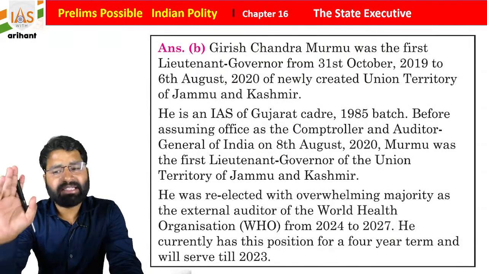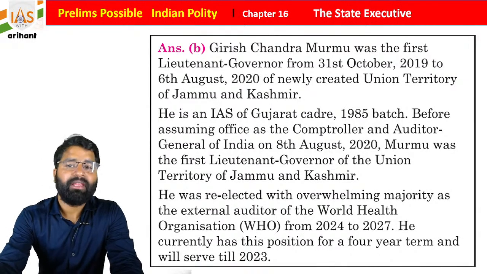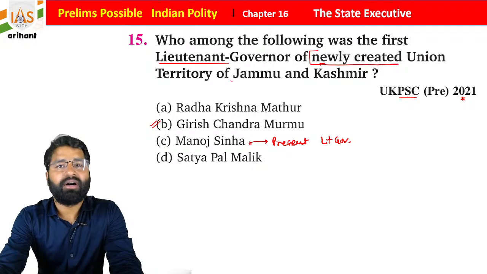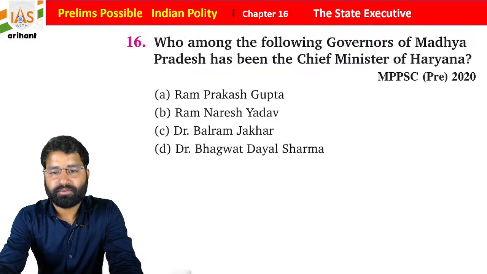Okay, at that time it was GC Murmu. And students, GC Murmu is now the CAG head, and he is also the executive auditor for the WHO.